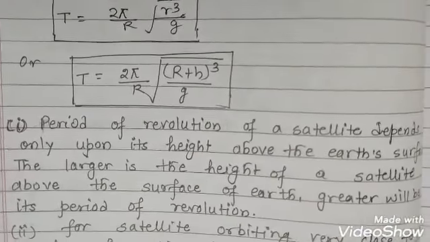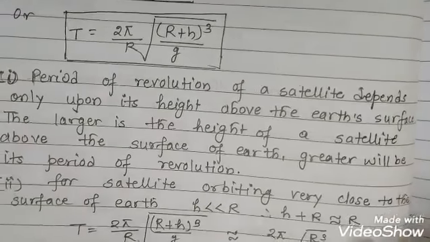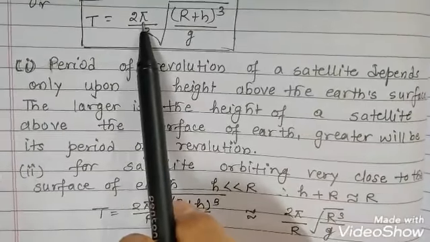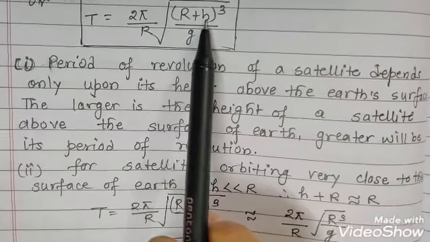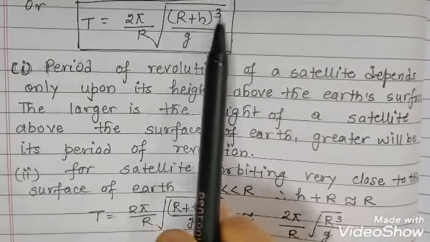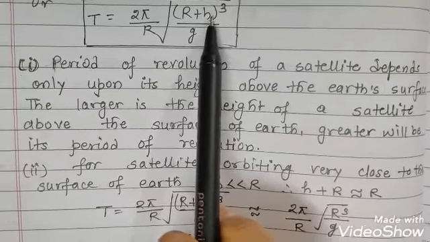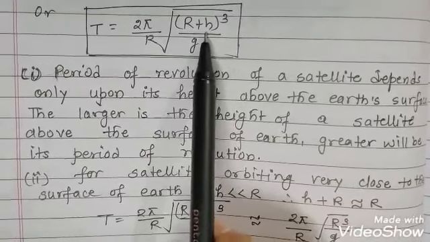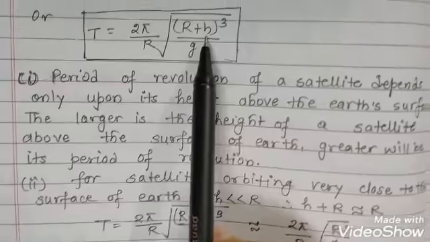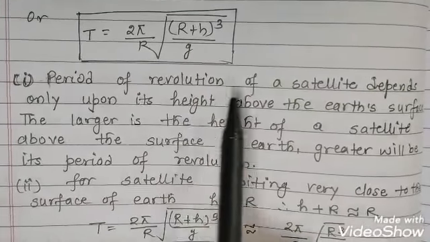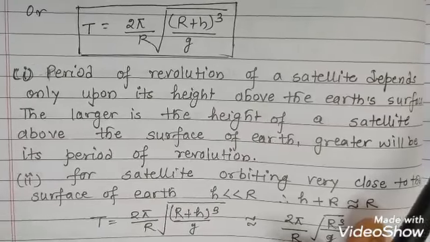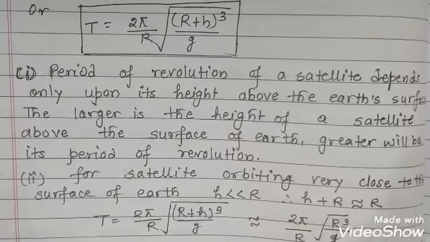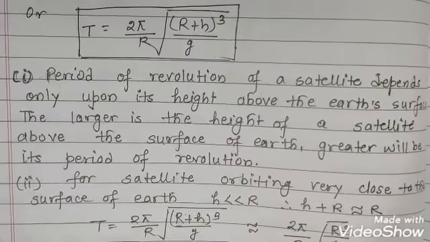Okay, now the time period of revolution of satellites depends only upon its height. You will see that for the Earth's surface R is fixed, g is fixed, 2 pi is fixed. So T, you can find that it is directly proportional to h to the power 3 upon 2, you can say. So it depends on the height, from the Earth surface up to which height we are setting the satellite. So the period of revolution of satellites depends only upon its height above the Earth's surface, and the larger the height of satellite above the surface of Earth, the greater will be its period of revolution.